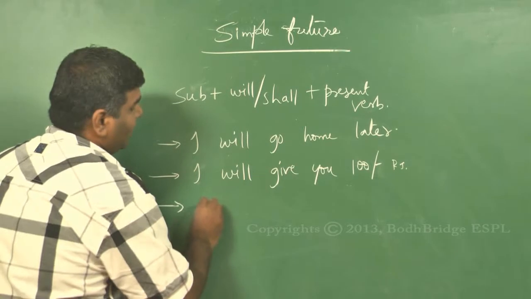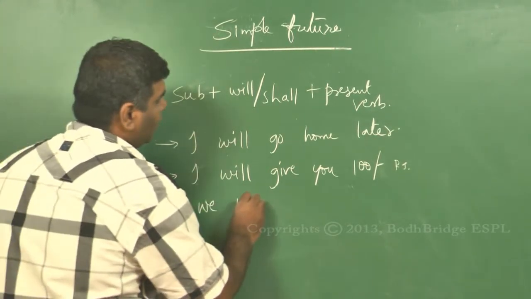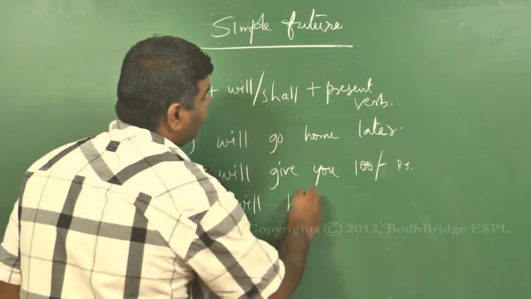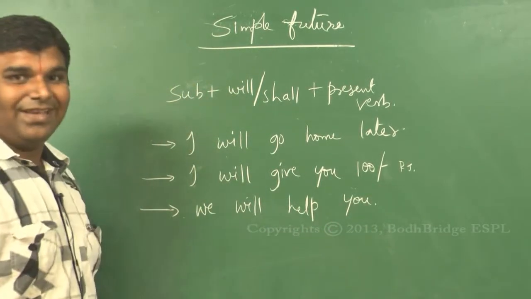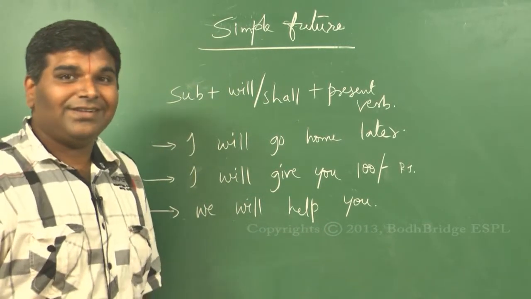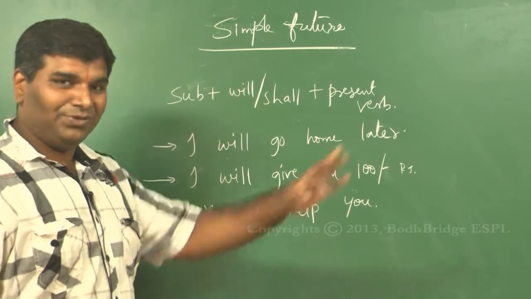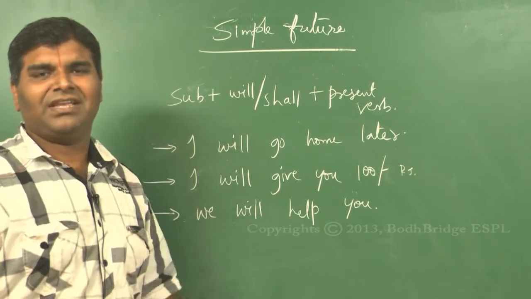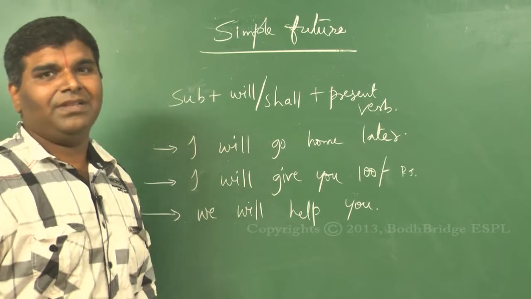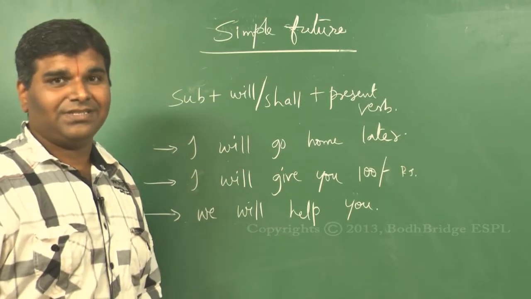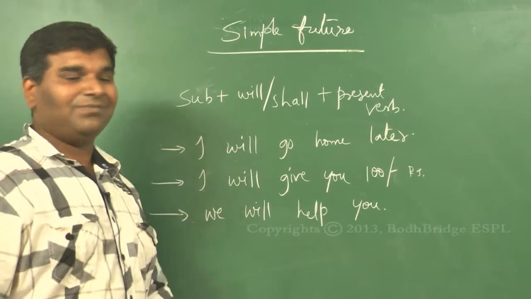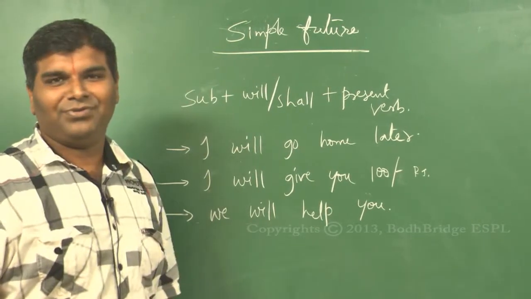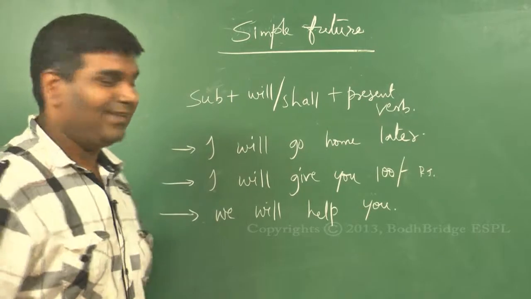Next, let's take we for some time. We will help you. Now, how does this sound? We will help you. Doesn't it sound like an assurance? Don't worry, we will help you. Say there is a cyclone. Hundreds of people lost their houses, many people lost their lives. Then the government comes, they say, don't worry, we'll help you. Sounds assuring, correct?